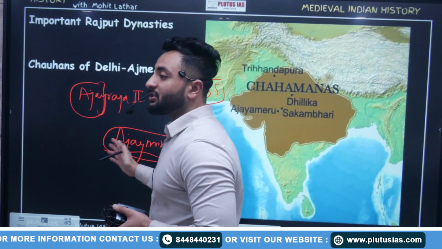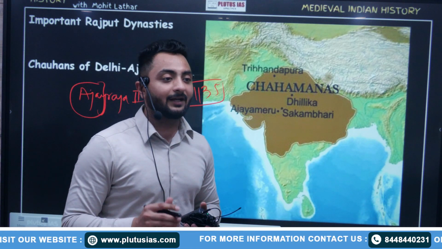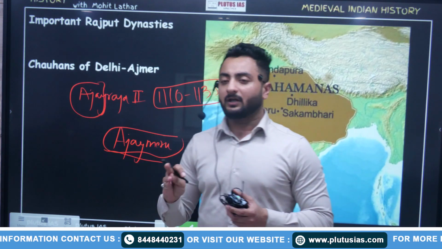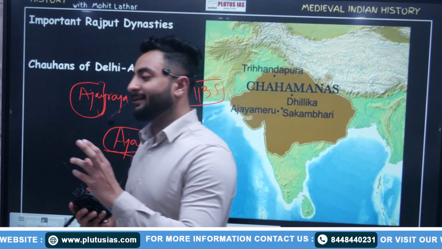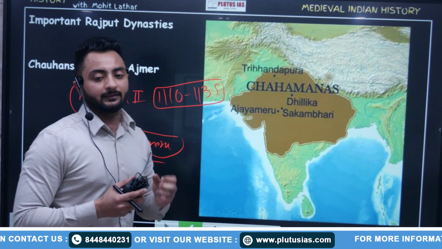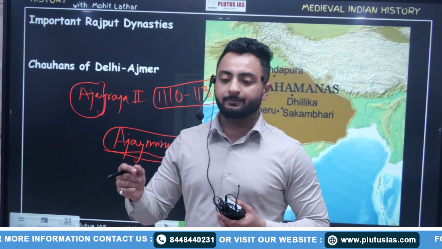He also established a Sanskrit Pathshala at Ajmer. This is important because an important incident took place during the period of the slave dynasty, Delhi Sultanate, and this is related to that.